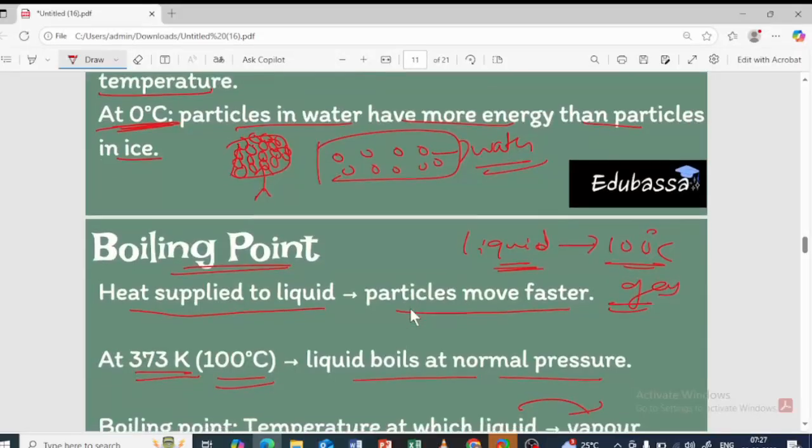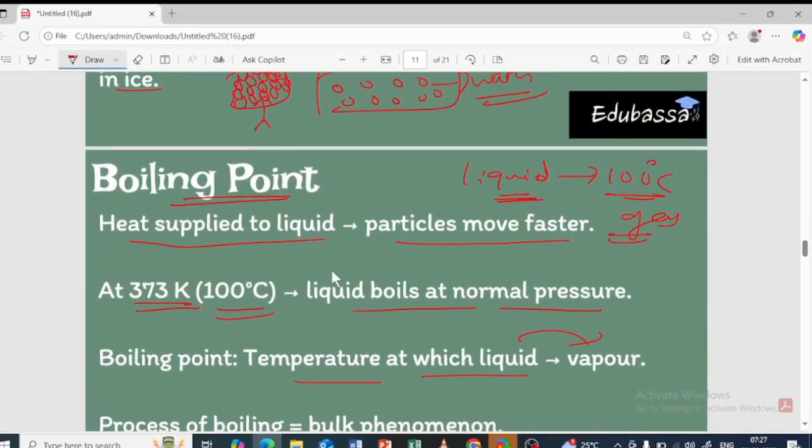Yes. Okay, boiling point is nothing but, as soon as the liquid boils and reaches 100 degrees Celsius, what happens? It is going to convert into the gaseous state, or the vapor state. That is called the boiling point. It takes place at 100 degrees Celsius because after the liquid reaches 100 degrees Celsius, the heat energy from the flame is used up by the liquid to break the force of attraction between the liquid particles and convert it into the vapor state.